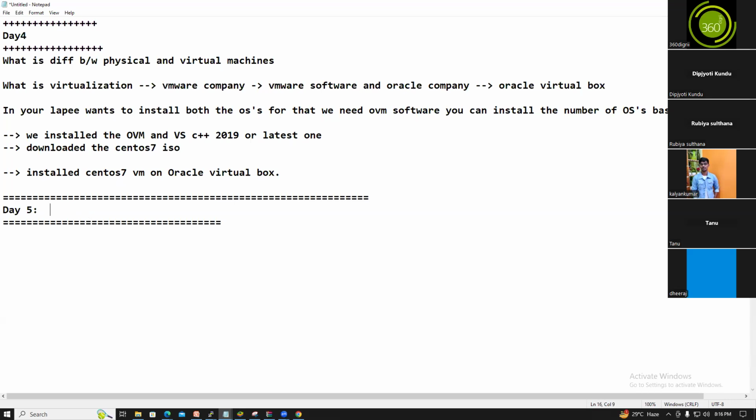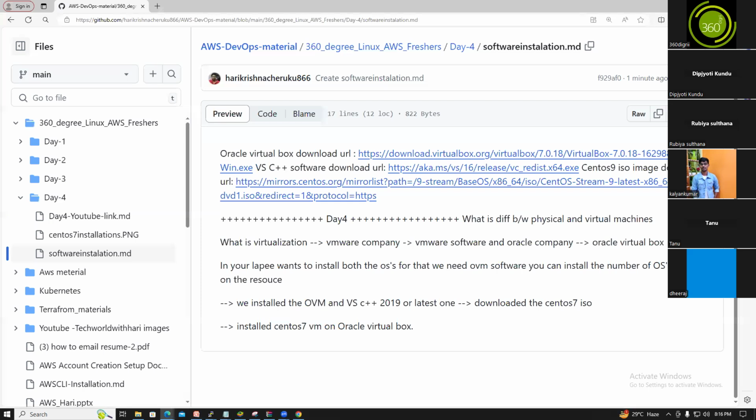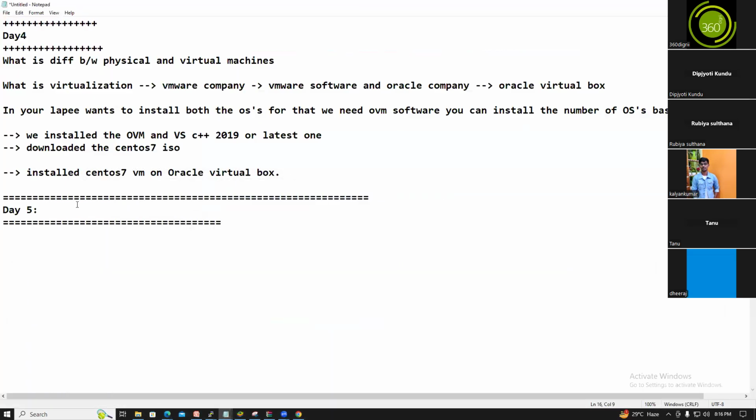We are discussing today the Linux file system hierarchy. So what is this Linux file system hierarchy?